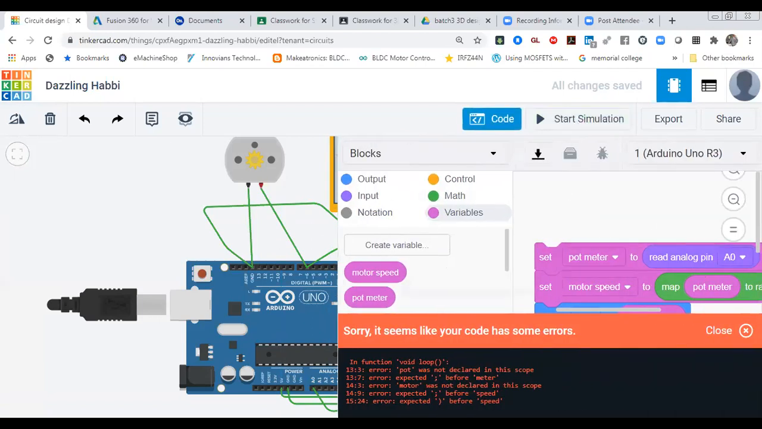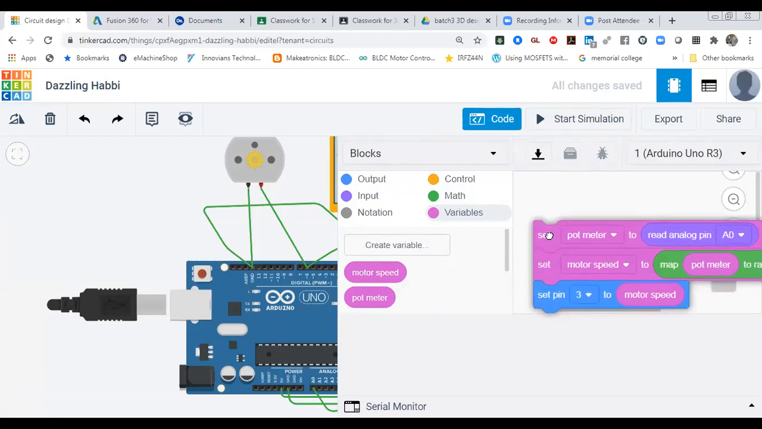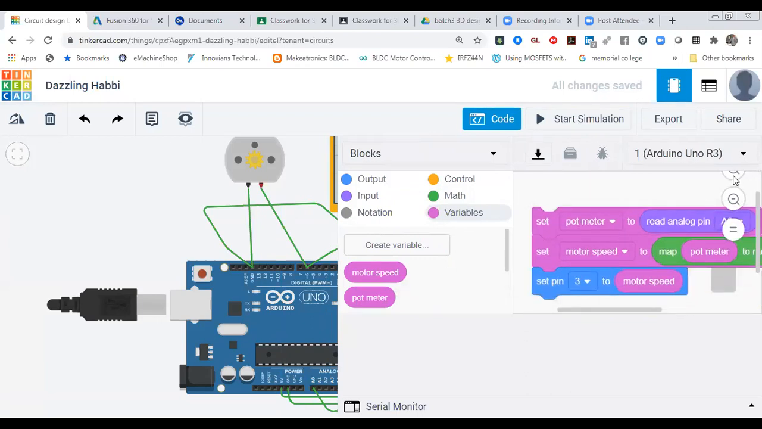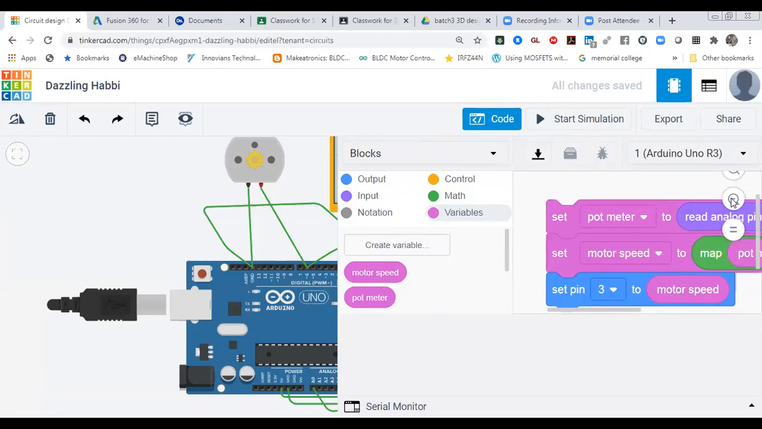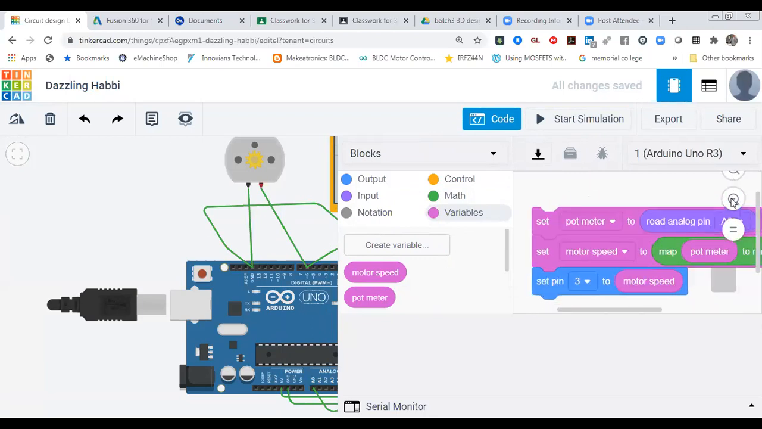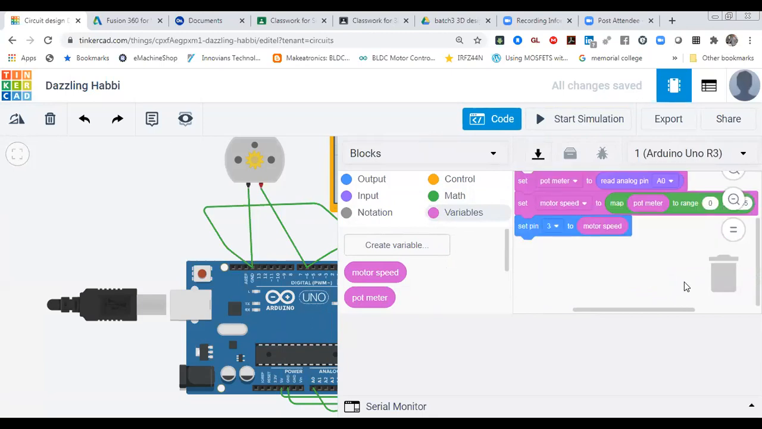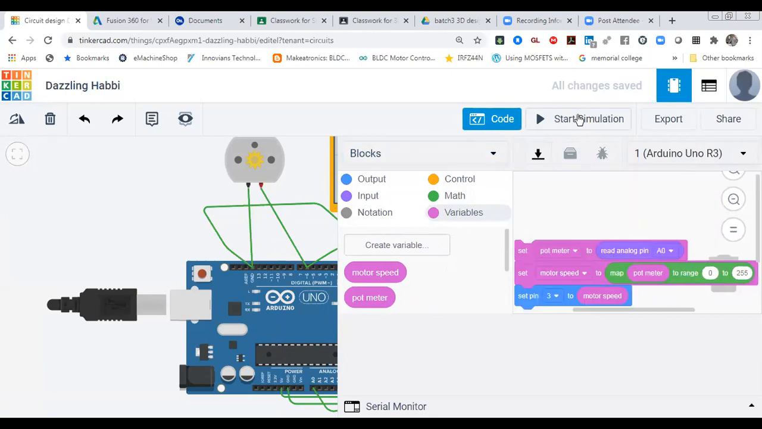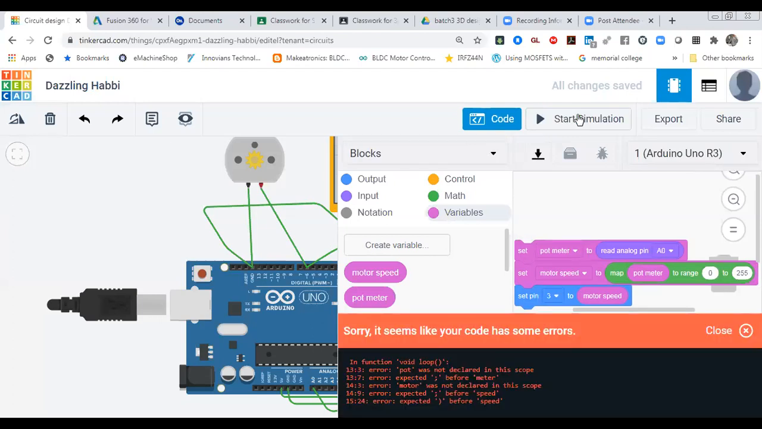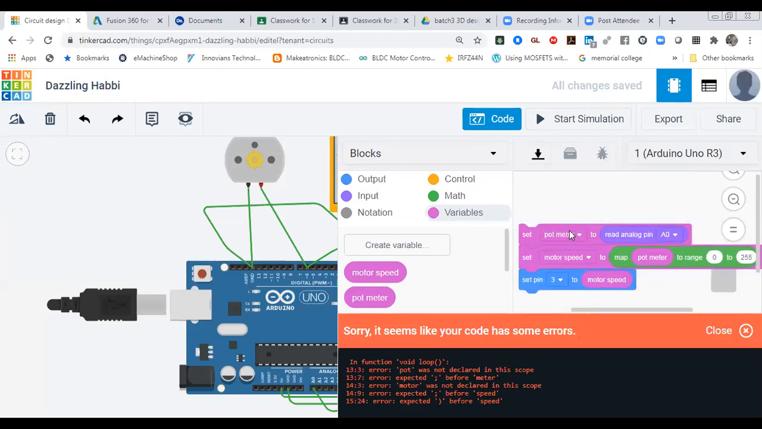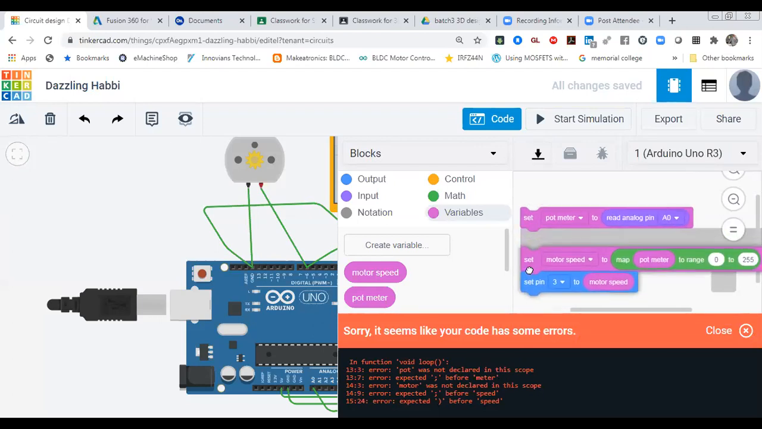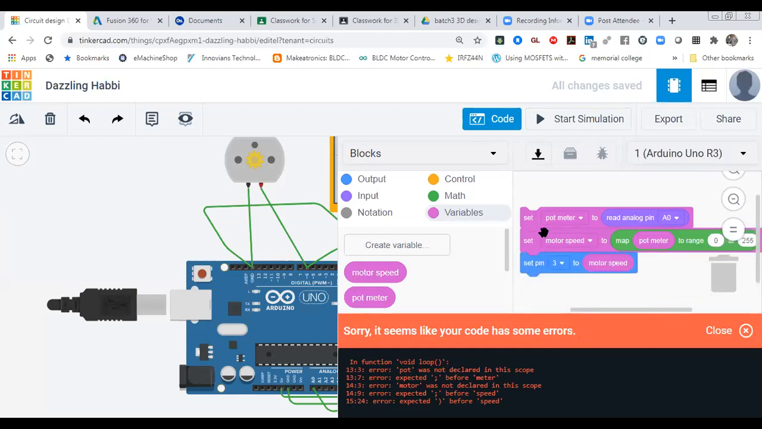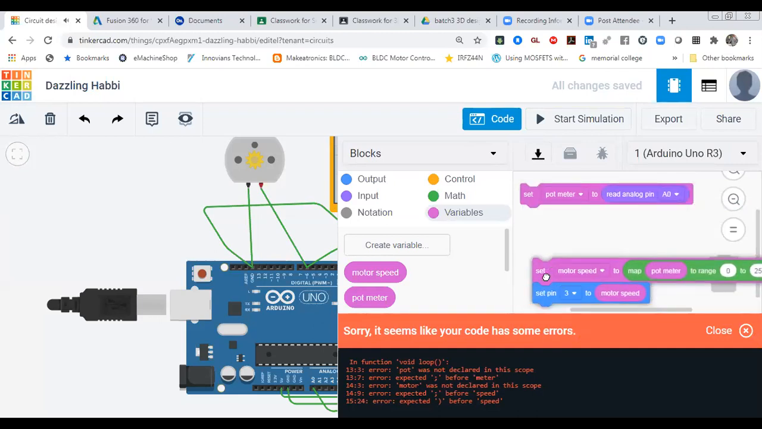It's showing some error over there. What is the error? Let me check it. Let me reduce that size. Start the simulation again and check what error is there. Declaration in the scope, so there is some issue with a variable. I'm going to remove that potmeter variable and use only this value directly over here.